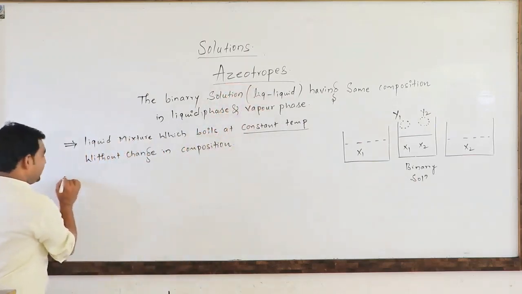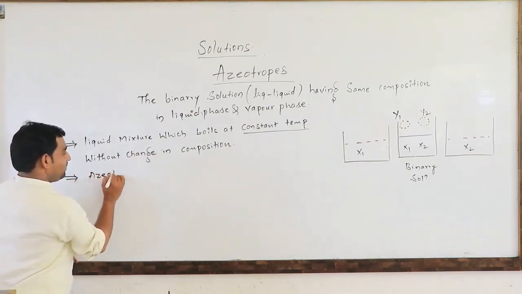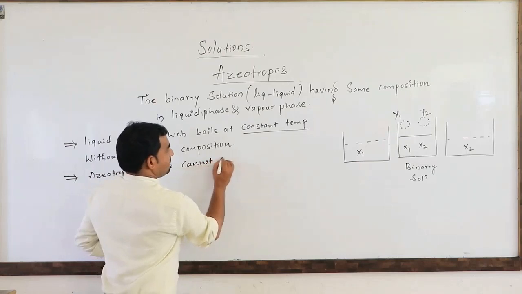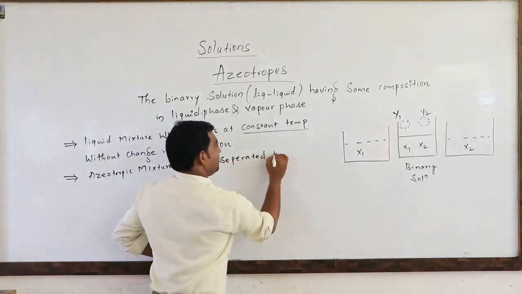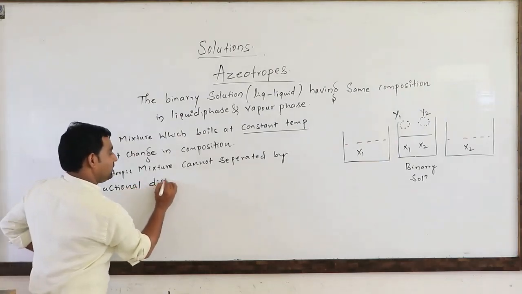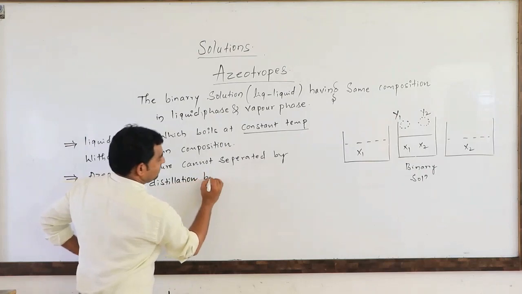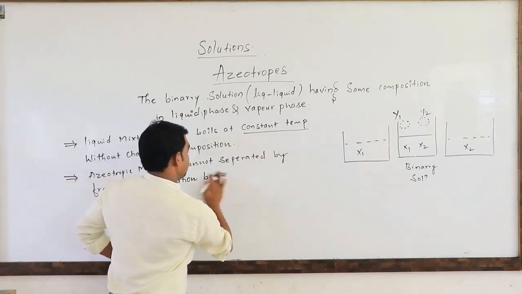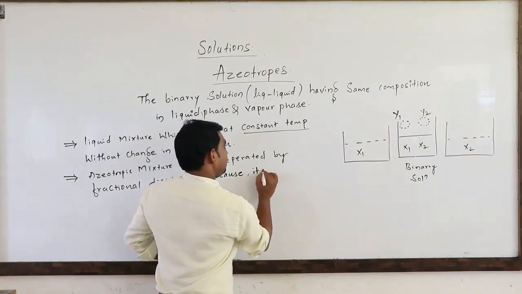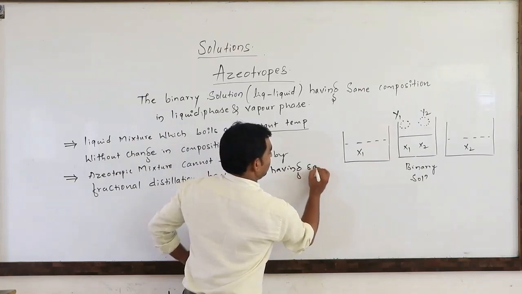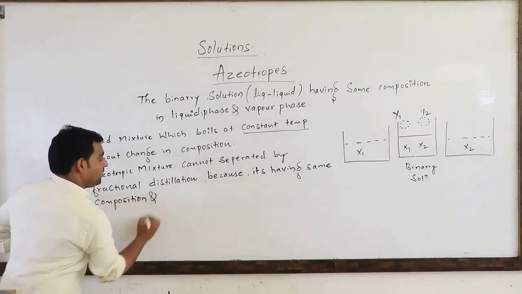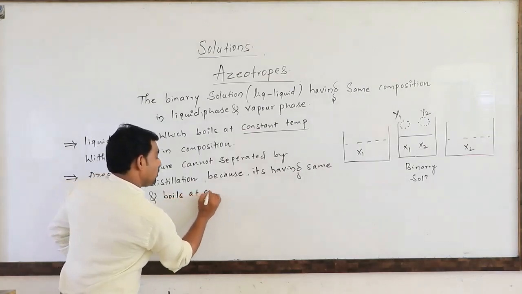You can remember one more point regarding that. So azeotropic mixture cannot be separated by fractional distillation, because it is having the same composition and boils at constant temperature.